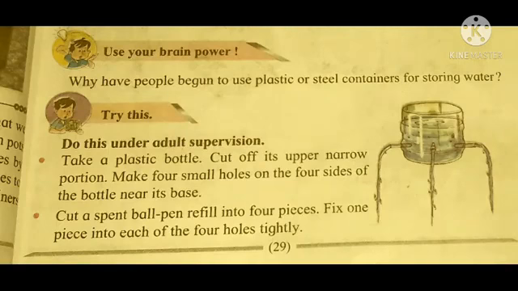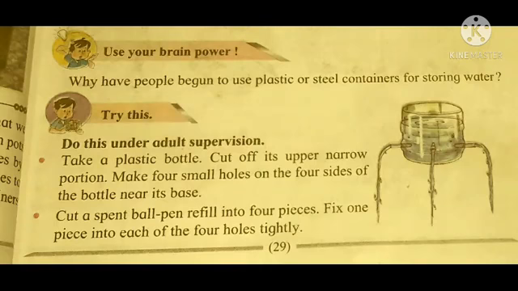Here you can see the picture, you can do this experiment at home very well. Take a plastic bottle and cut off its upper narrow portion and make 4 small holes on the 4 sides of the bottle near its base. Cut a spent ball pen into 4 pieces. Fix one piece into each hole tightly. Children, do this experiment at home, then we will come to know how you can distribute the water in different ways.